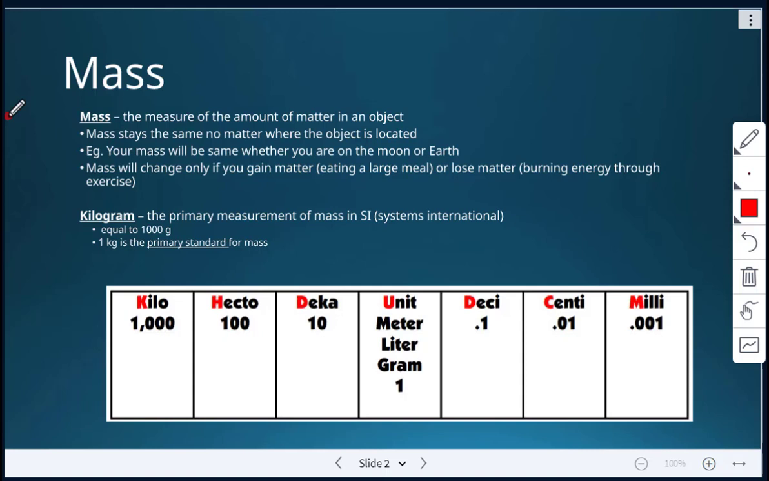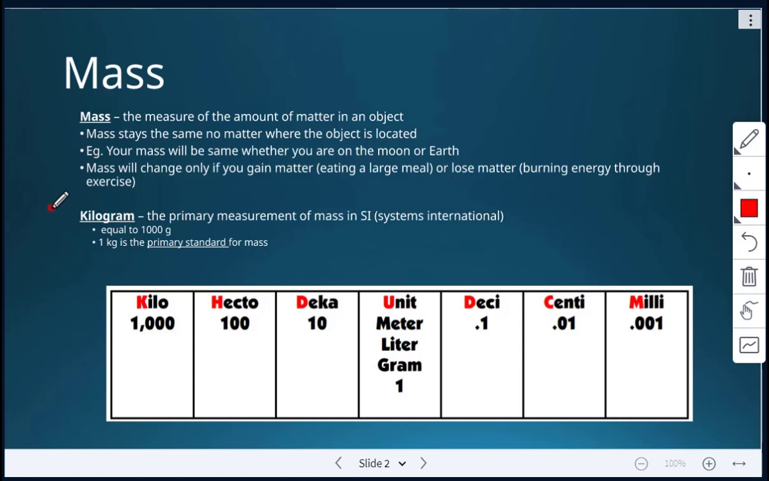Mass will change if you gain matter, like if you eat a large meal, or if you lose matter, like burning energy through exercise. Right? So mass can change, but it does stay the same. It doesn't matter where you are, because next we'll talk about weight. Weight will depend on gravity.